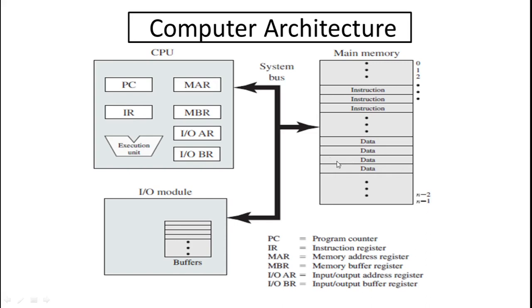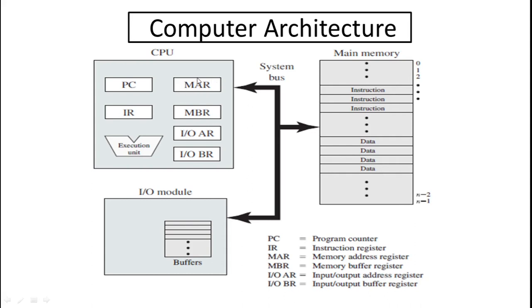Get it? Now if we identify all of the parts, here there is a program counter and instruction register. These two things keep a record of the address of the instructions, like from where we are fetching the instructions, and what is the actual address of those instructions. Here you are also looking at the memory address register and memory buffer register.